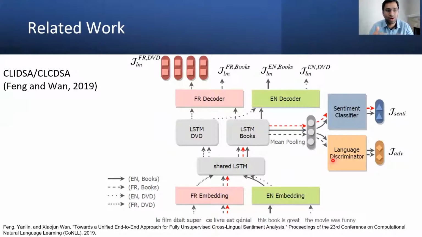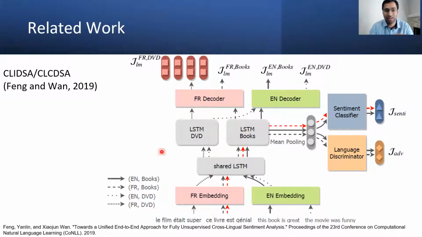More related to us is Fang and Wong's work, CLIDSA and CLCDSA, which incorporates multilingual language modeling. This incorporates initial LSTM cells, and each LSTM cell is an AWD-LSTM language model. Initially they have shared LSTM cells, followed by separate LSTM layers for different domains.